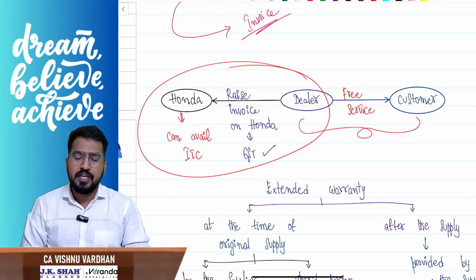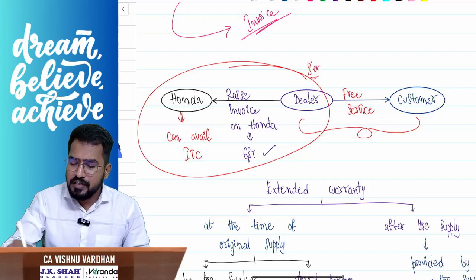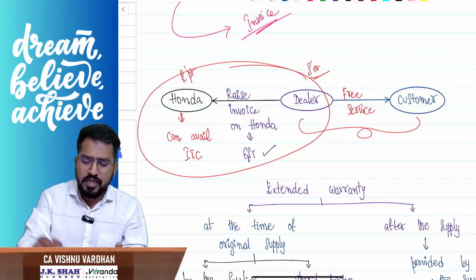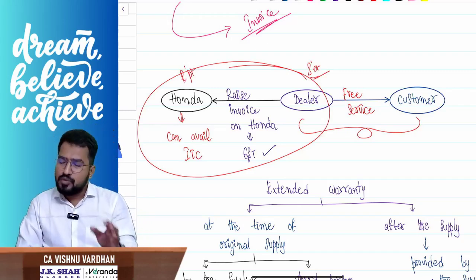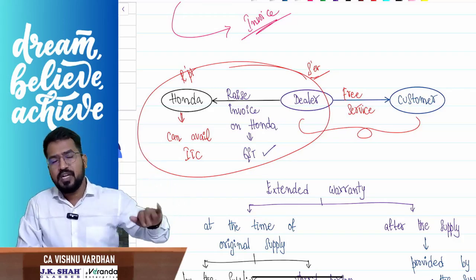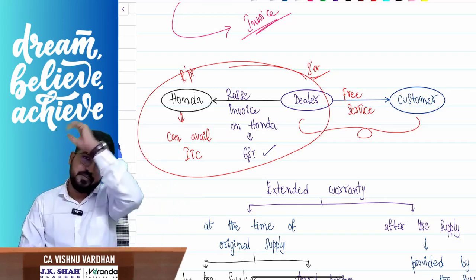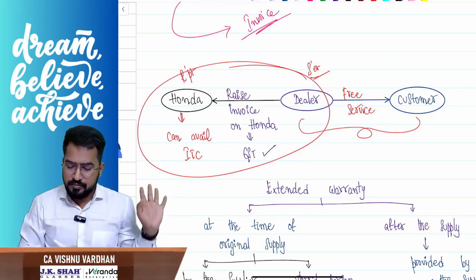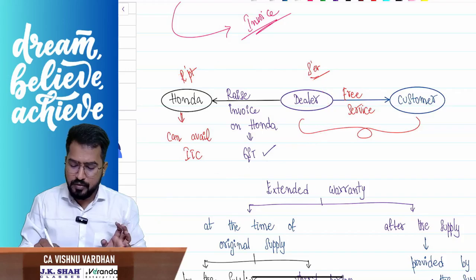In this, who is the supplier? The dealer is providing the free services to the customers on behalf of Honda company. So Honda company is the recipient. So the dealer of cars will raise an invoice to Honda company. Honda company will give GST to the dealer. The dealer will pay to the government. In this case, the recipient being Honda company, they will take ITC. Simple. Am I clear?